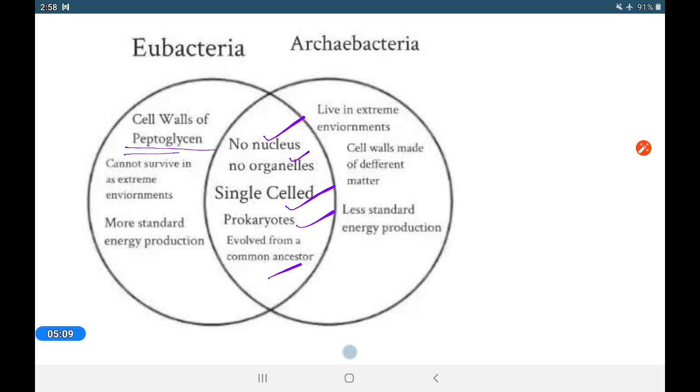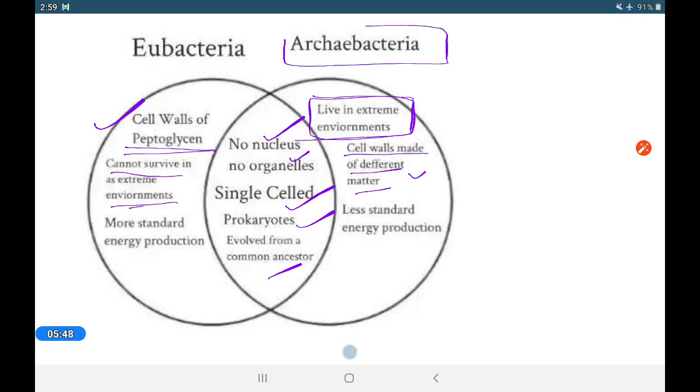In Eubacteria the cell wall is peptidoglycan, as I just explained, but in Archaebacteria the cell wall is branched chain lipid and some other different matter, not peptidoglycan. Eubacteria cannot survive extreme environmental conditions, such as temperatures above 40 degrees Celsius, salinity, acids. But Archaebacteria can survive in extreme environments. Note that this is very important: extreme environments. All right. We will see the next part separately. At first we go to Archaebacteria, then Eubacteria afterwards.